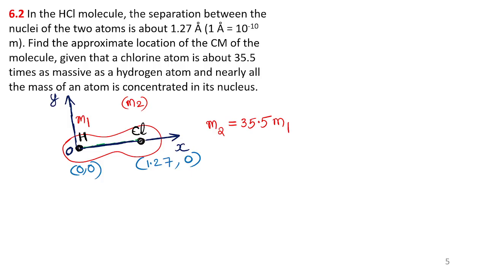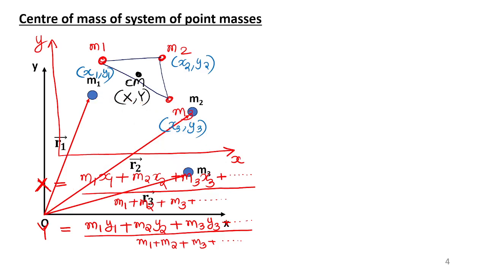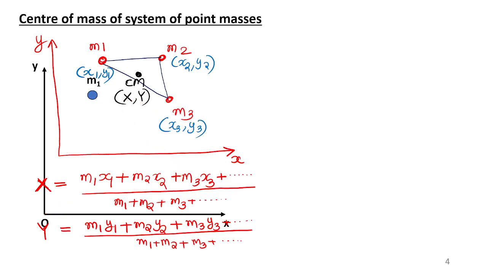The formula is very simple. You have written here. Let me delete this diagram. What is the formula? The x-coordinate of the center of mass is given by how? Each point mass to be multiplied with its own x-coordinate.